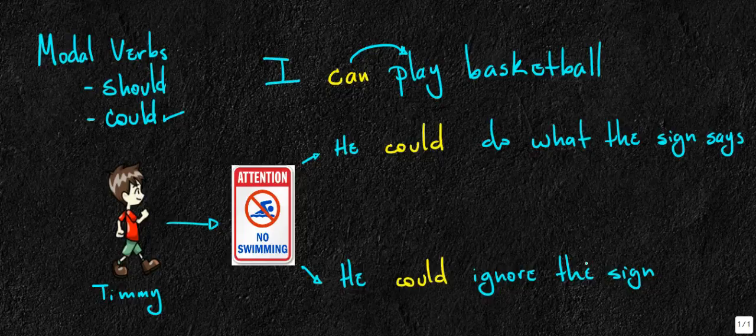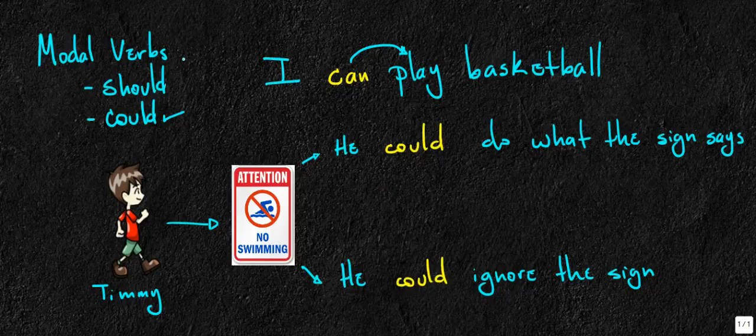Now, okay, so could expresses the options. But one of the two options is a good idea, and the other option is a bad idea. So option number one, of course, is the good idea.